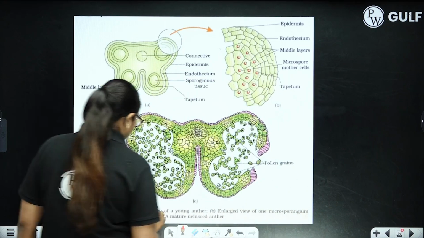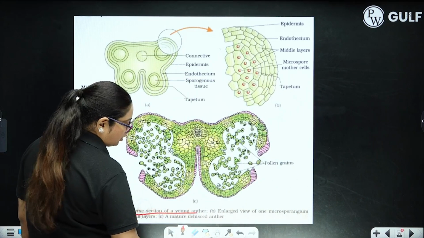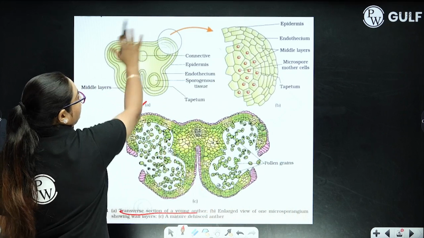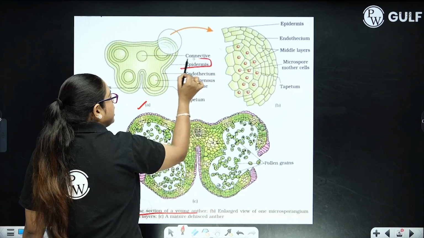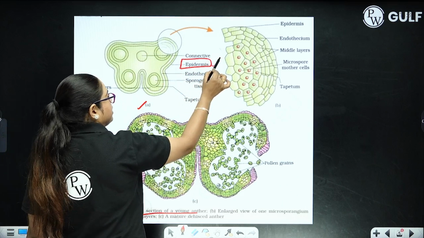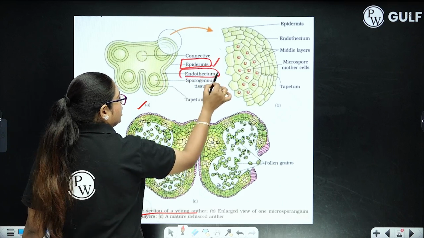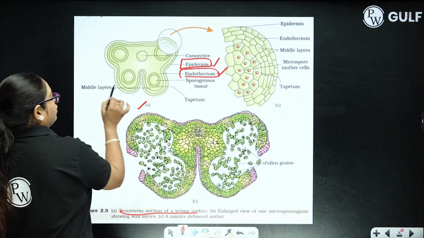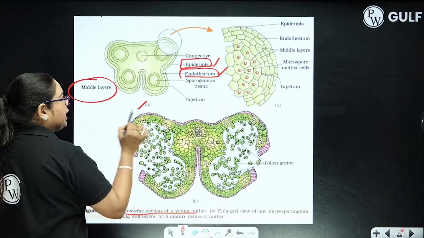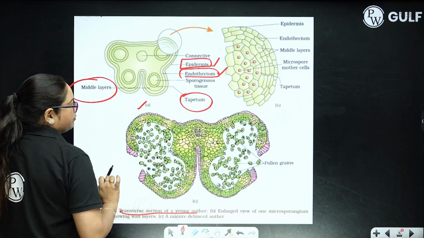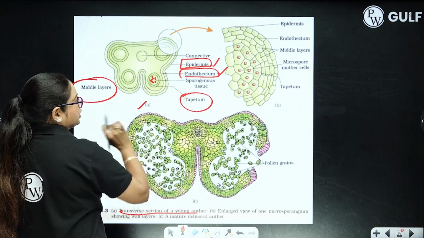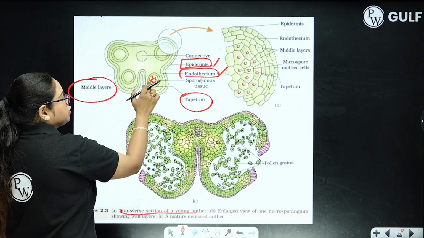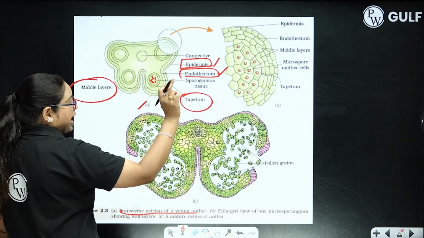Third diagram is of the young anther transverse section. A is showing you the enlarged view of anther with various layers. The first, outermost layer is epidermis, followed by endothecium. Then after endothecium, middle layers are present. The innermost layer is tapetum. Tapetum is providing nourishment to the developing pollen grains, not the anther.